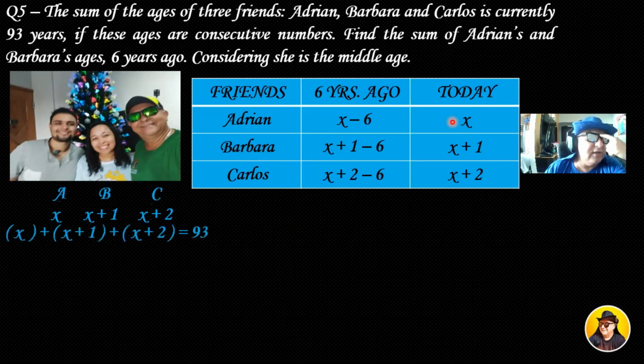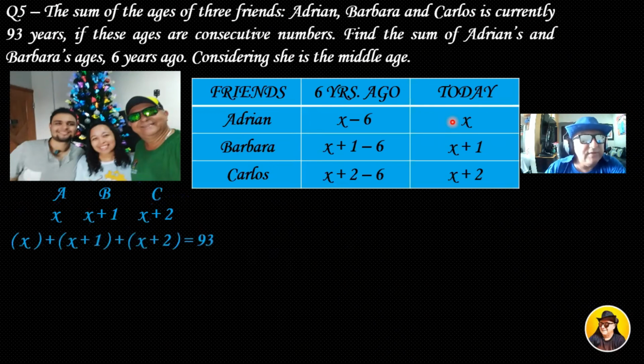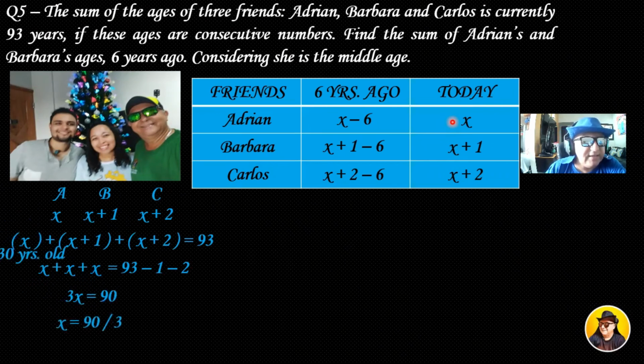So the equation can be done like this. x plus x plus 1 plus x plus 2 is 93. Okay, so now let's solve this equation and find x. So I have that x plus x plus x is 93 minus 1 minus 2. So I have that 3x is 90. And so dividing by 3, I have that x is 90 divided by 3, that is 30. So x is 30 years old.